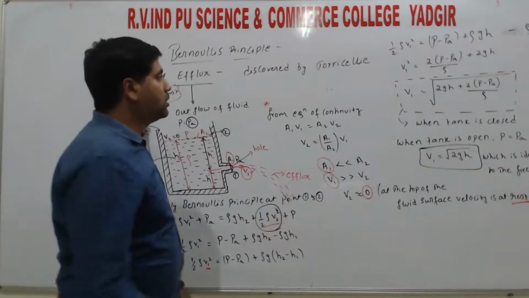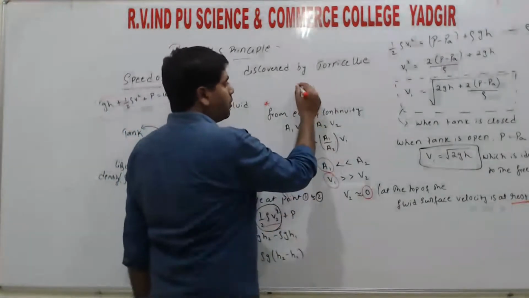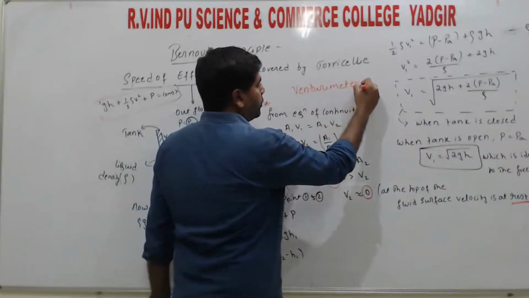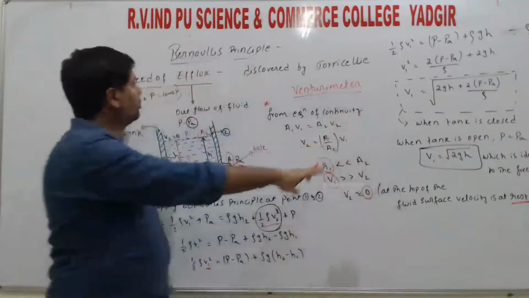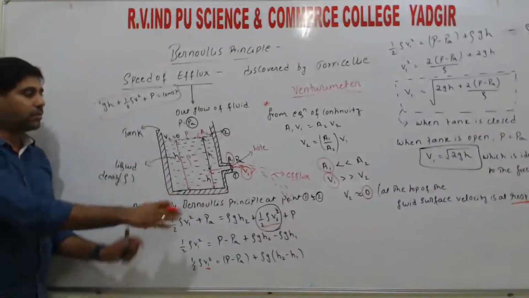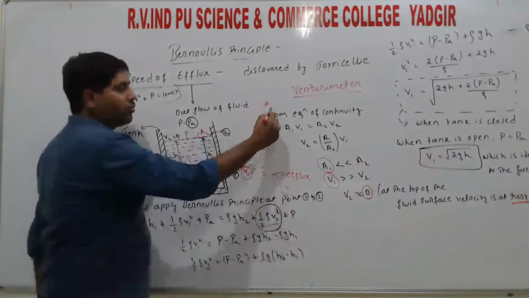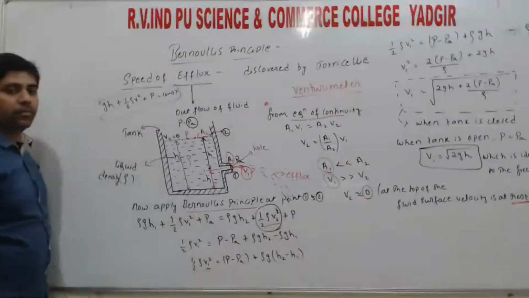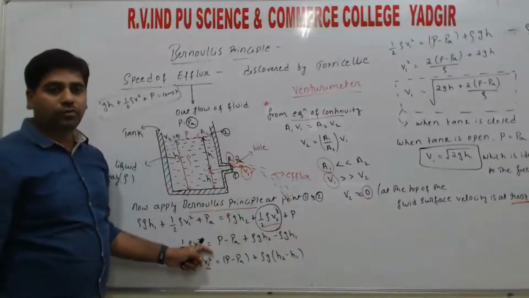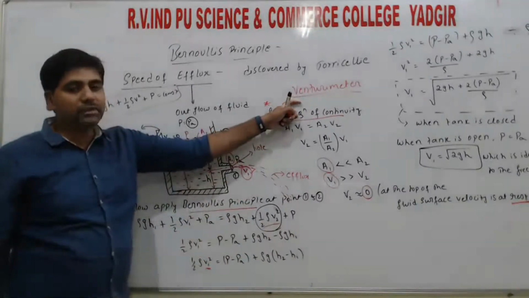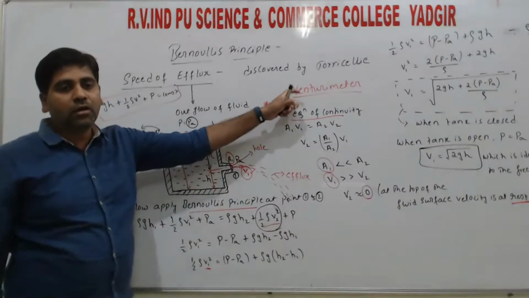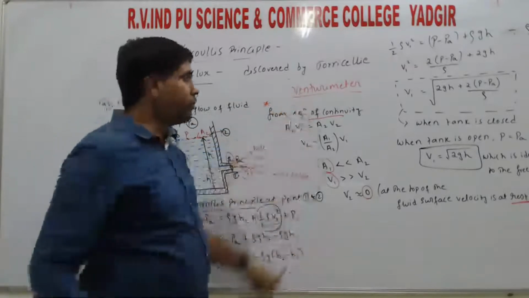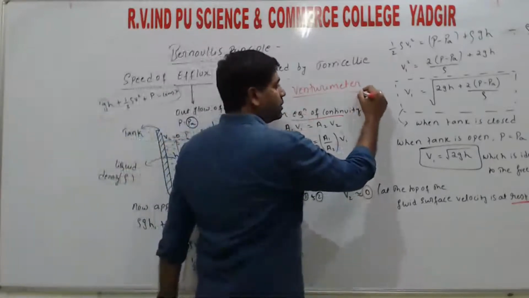The next one is the Bernoulli meter. This is the second application. If you understood the concept of speed of efflux, then in the Bernoulli meter also we are using the equation of continuity and Bernoulli's principle. We are using both of them, right? A Bernoulli meter is a device used to measure the flow, that is the speed, of an incompressible fluid. Here also we are going to calculate the speed, that is v.